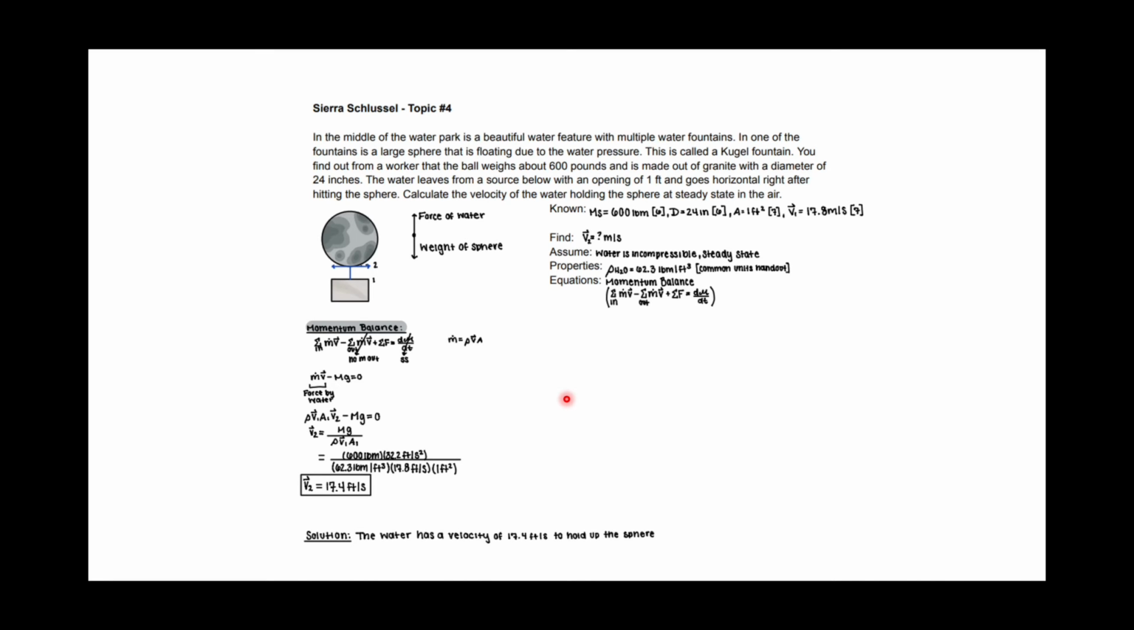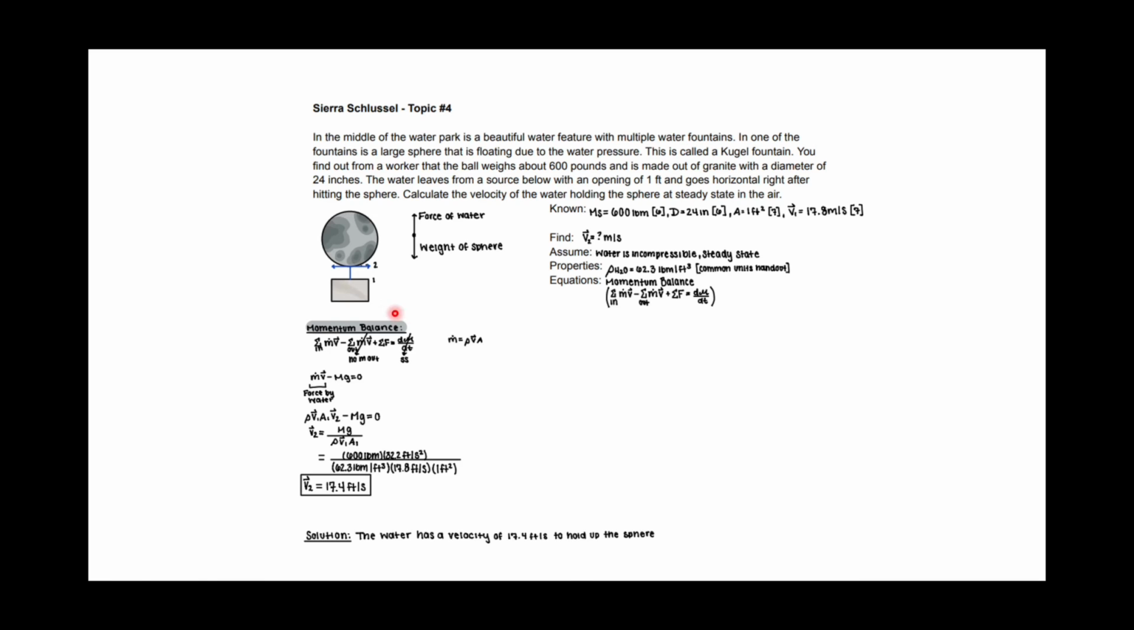Last but not least, we will be discussing topic 4. Here we have a water fountain. We are given that the ball weighs 600 pounds, it is made out of granite with a diameter of 24 inches. We are given that the water leaves from a source below with an opening of 1 foot and goes horizontal right after hitting the sphere, as shown here. With our knowns discussed above, we are finding our velocity at point 2. We are assuming that water is incompressible and steady state, and given the density of water and using momentum balances, we are able to solve this equation.